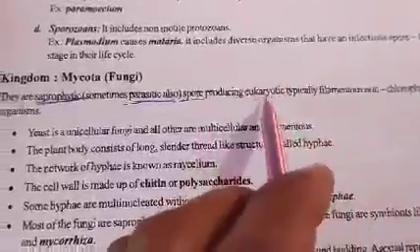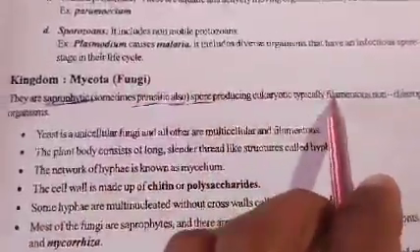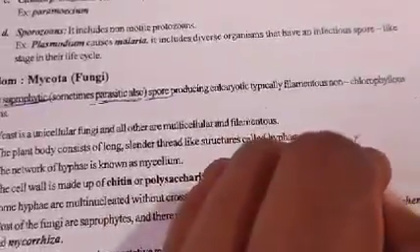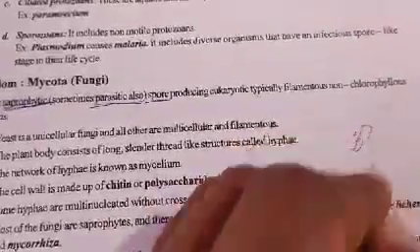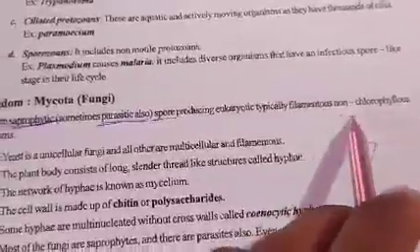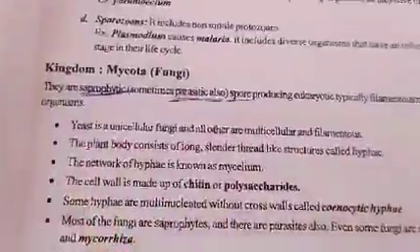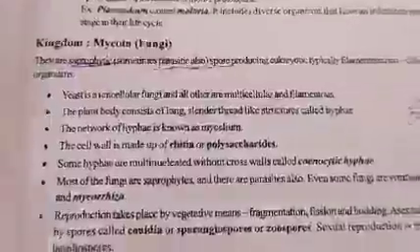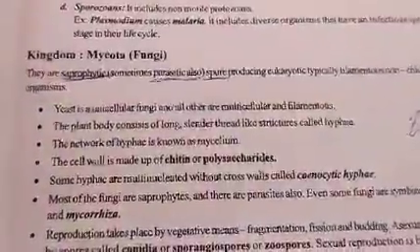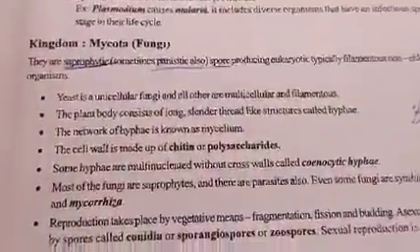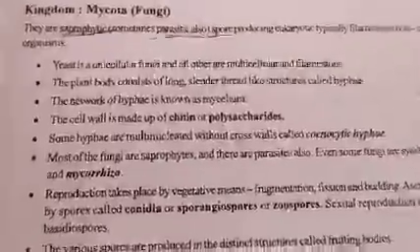If you see the body of fungi, they are filamentous like this. And non-chlorophyllous organisms. Non-chlorophyllous means they won't synthesize any food molecule because of the absence of chlorophyll.